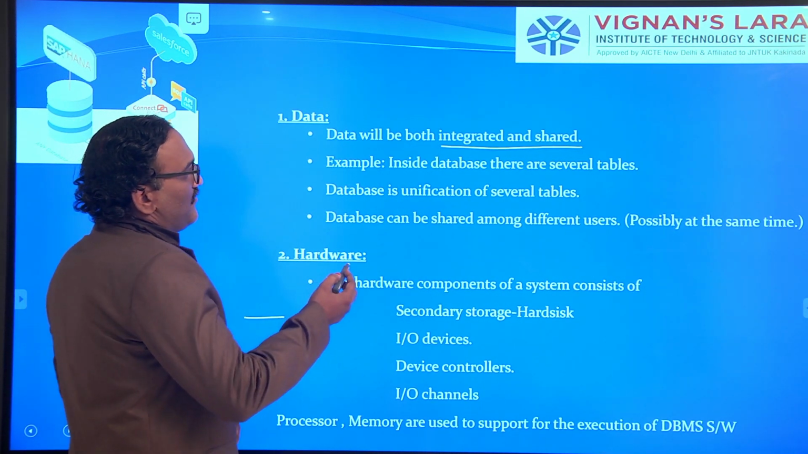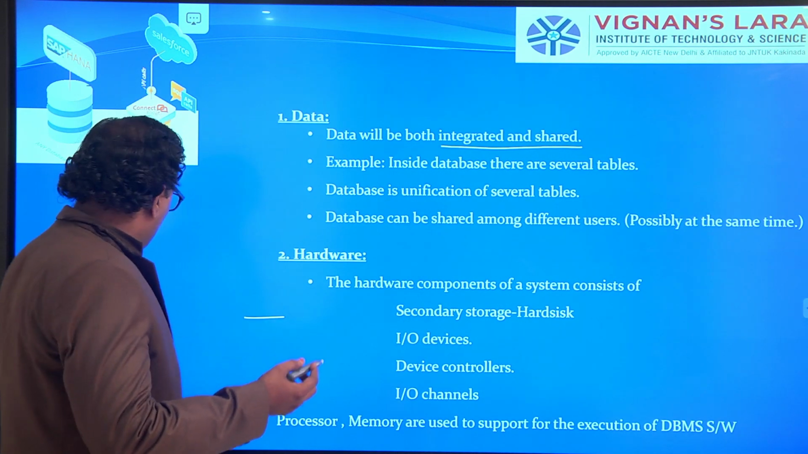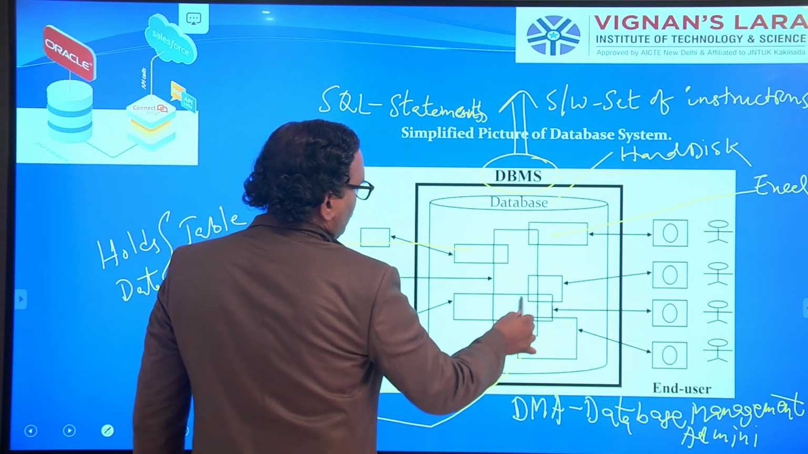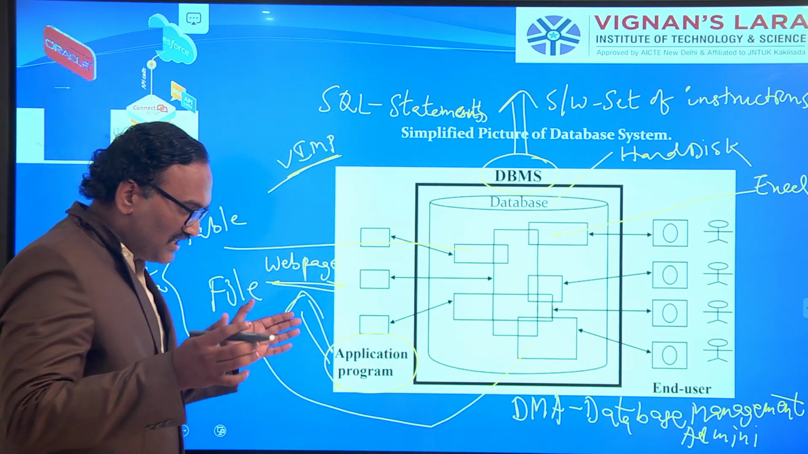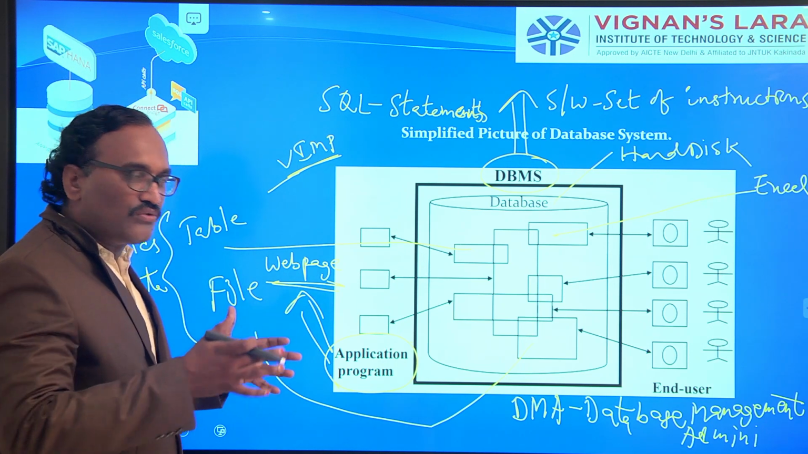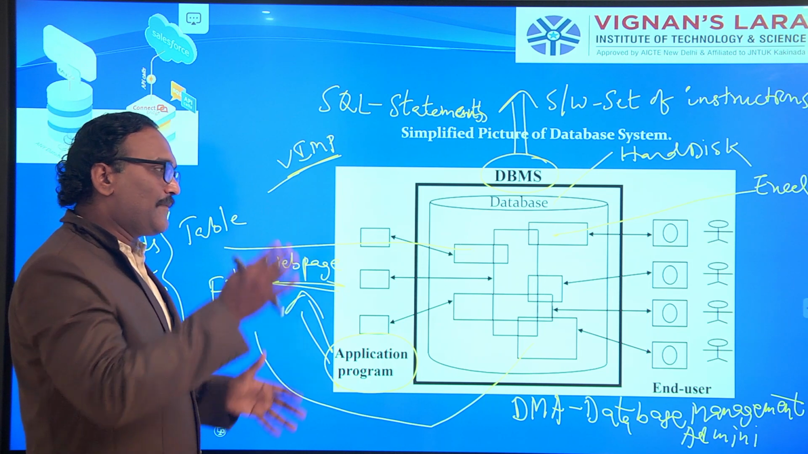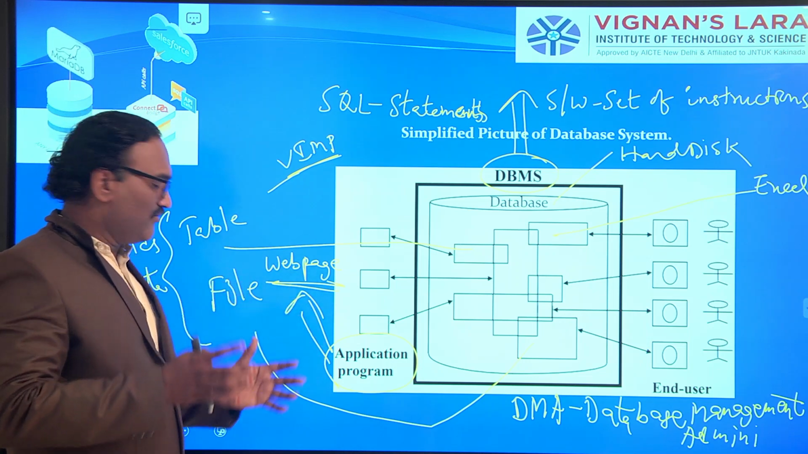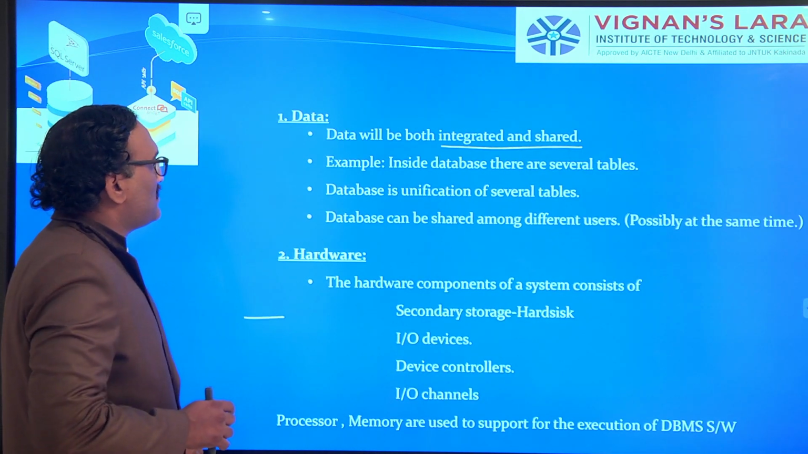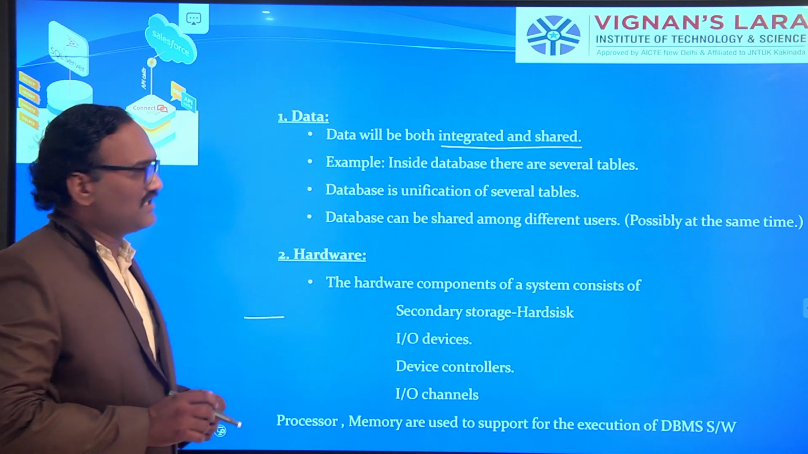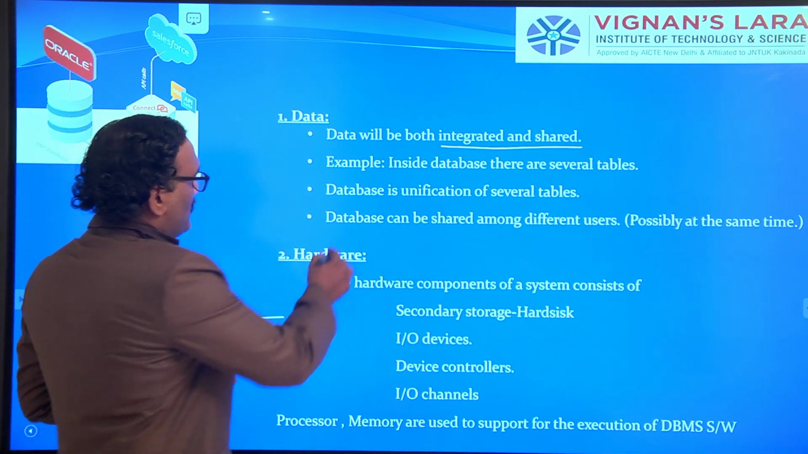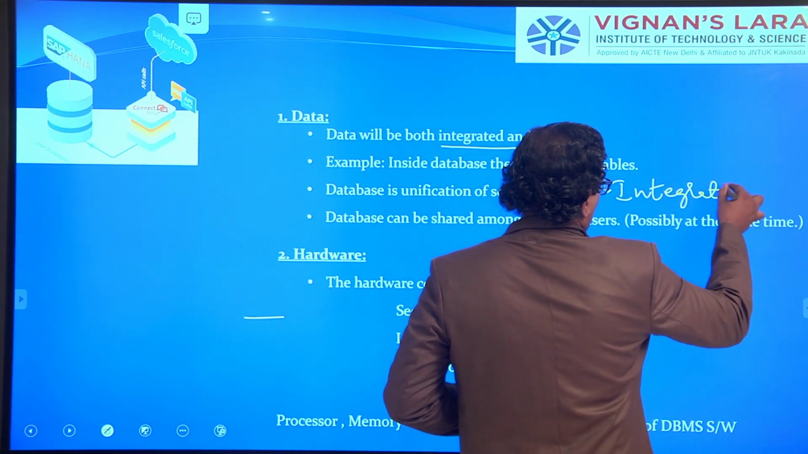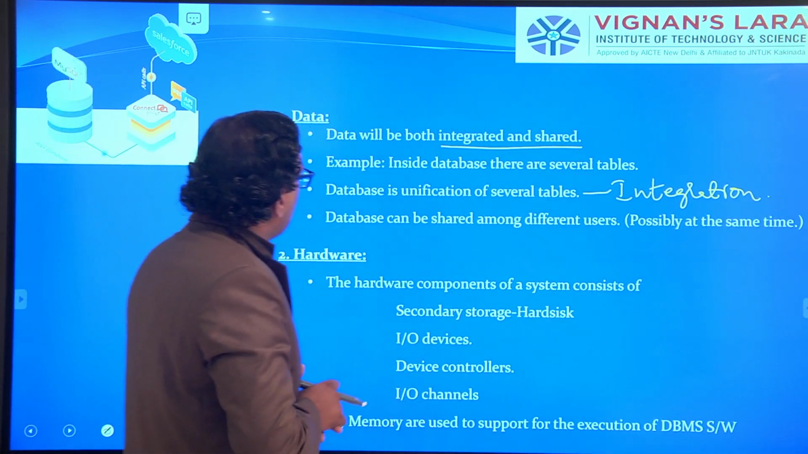For example, inside a database there are several tables. We already saw this: table 1, table 2, table 3, table 4, table 5. All these tables are integrated, summed together, and we keep all of them inside a database. This is called integration: the summation of all the tables and keeping them inside a database.